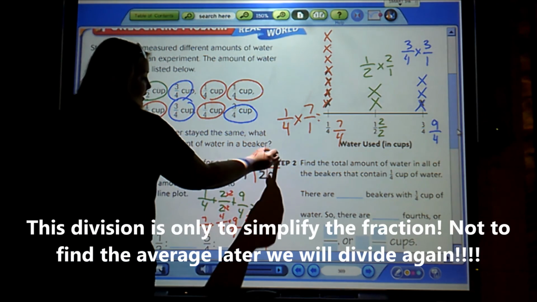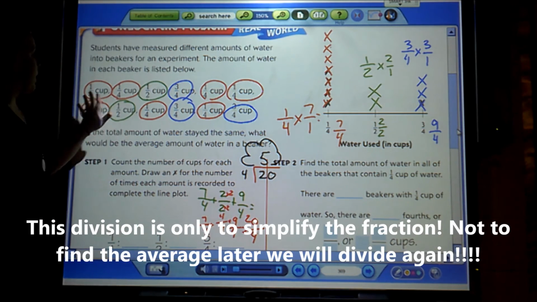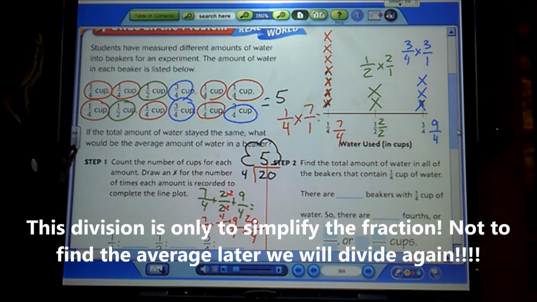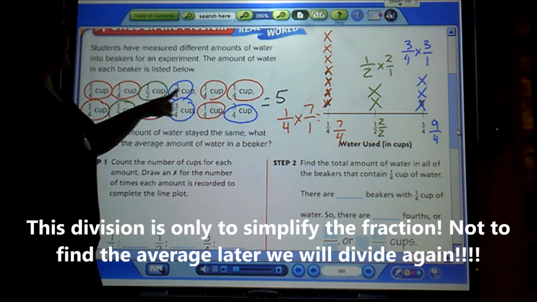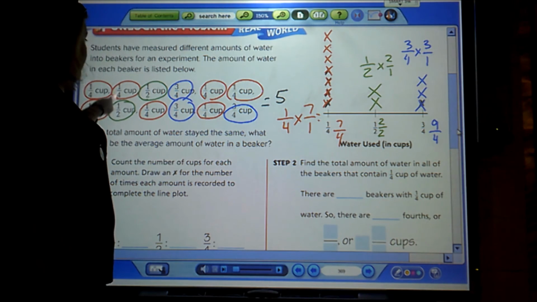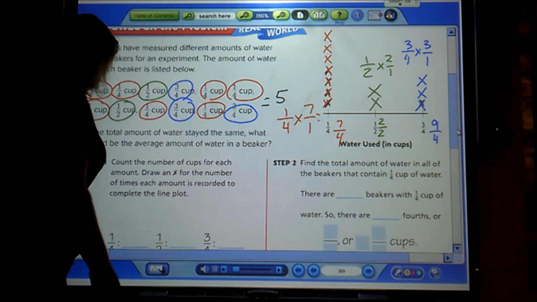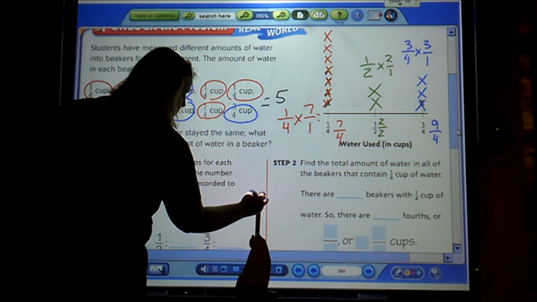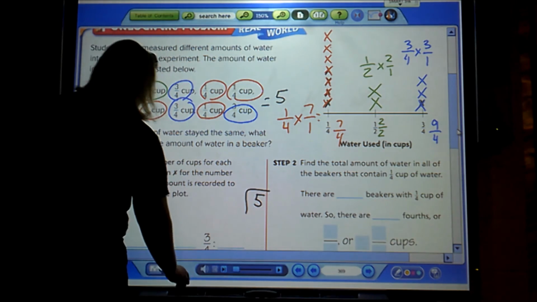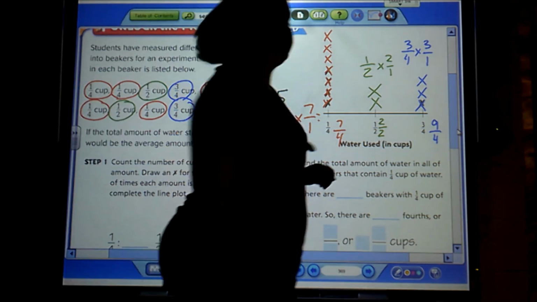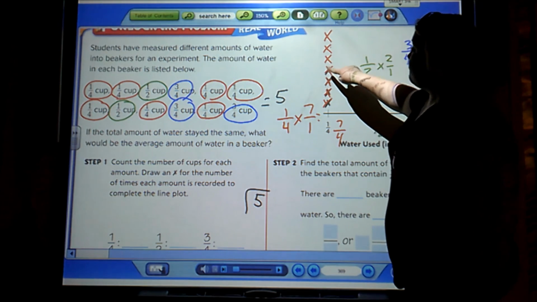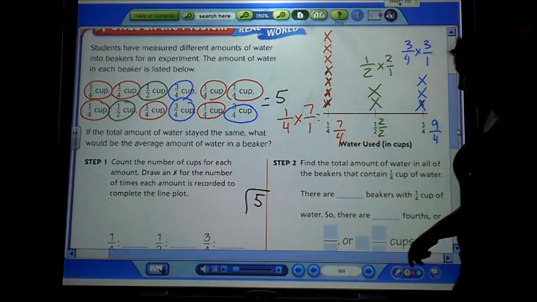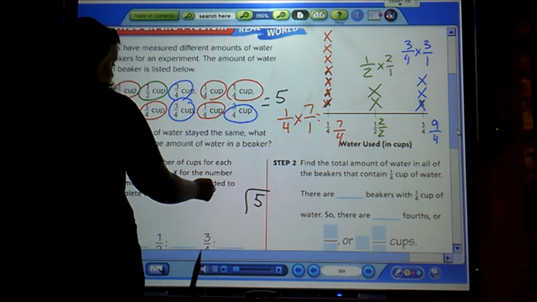So, this is not my final answer. This 5 is simply all I did was add up all of these numbers here, and altogether they equal 5. My next step is to take this 5 and divide it by how many numbers I have here. I'm going to count how many numbers I have on my line plot. 1, 2, 3, 4, 5, 6, 7, 8, 9, 10, 11, 12. And I'm going to divide by 12.